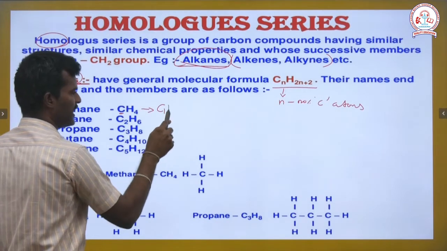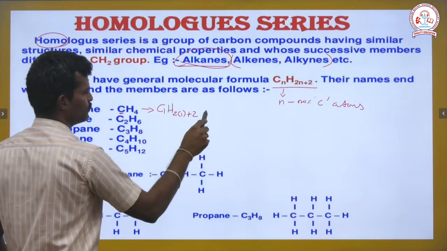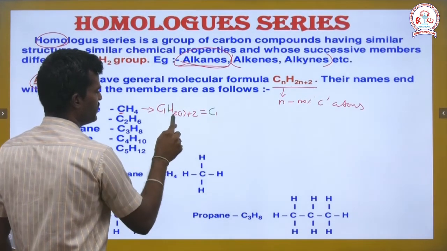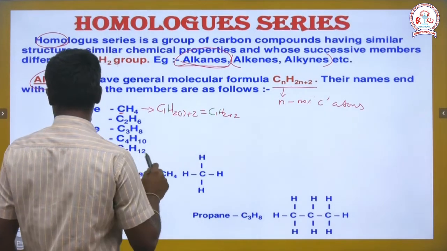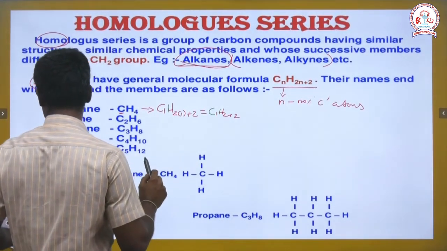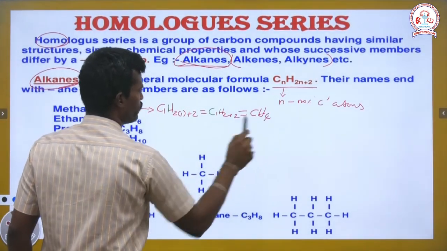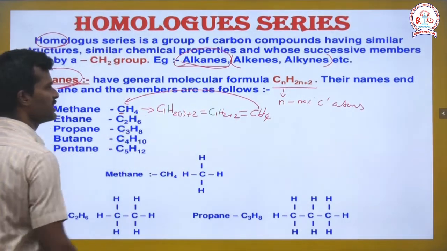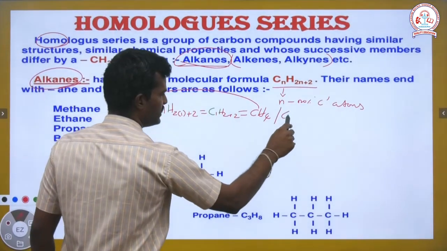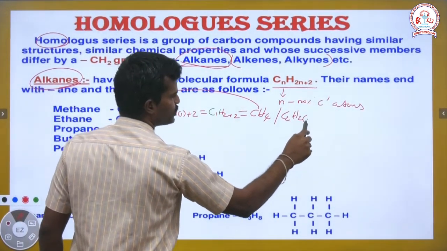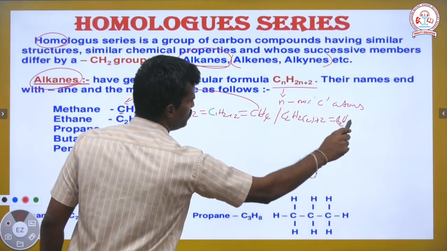C is 1, and H is 2 into 1 plus 2, which means 2 plus 2, so the final answer is CH4. This is methane. Similarly for ethane, C is 2, and H is 2 into 2 plus 2, so finally it is C2H6.